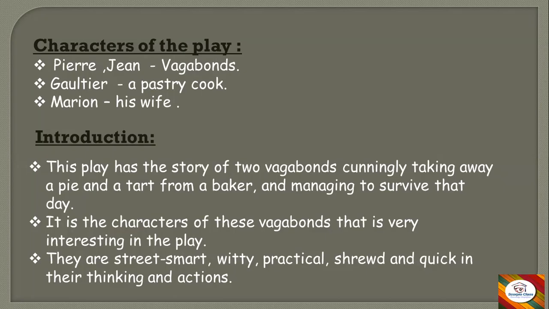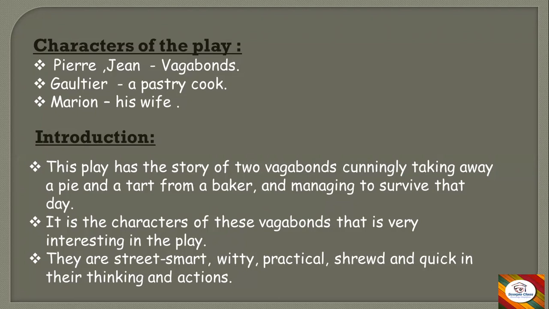Let us see the introduction of the play. This play has the story of two vagabonds cunningly taking away a pie and a tart from a baker and managing to survive the day. As you saw in the meaning of vagabonds, they are shrewd and cunning. So these two vagabond boys take a pie and a tart from a baker. Pie and tart are sweet dishes which are baked in a bakery, and they are very delicious. This is very cunningly taken away by these two boys, and they manage to survive that whole day because they are jobless, they are wanderers, and they don't have anything to eat. This is how they find their way and survive.